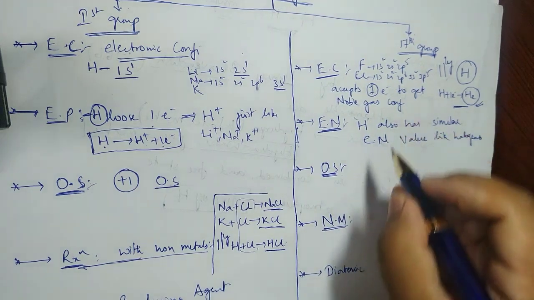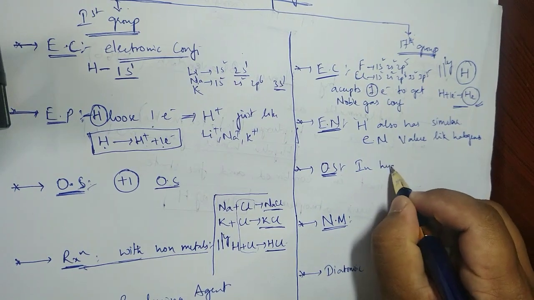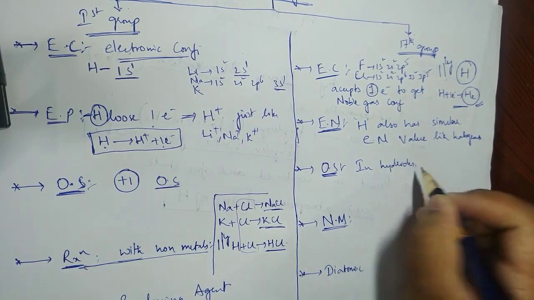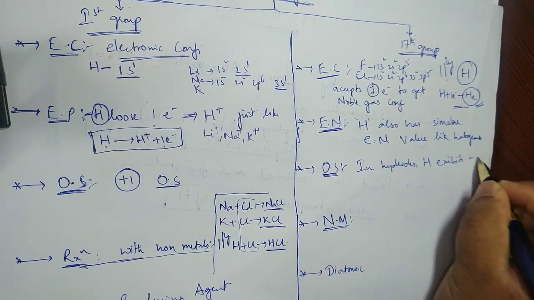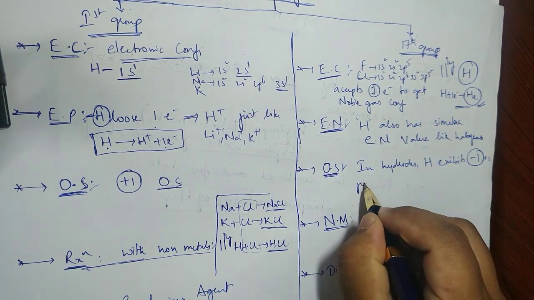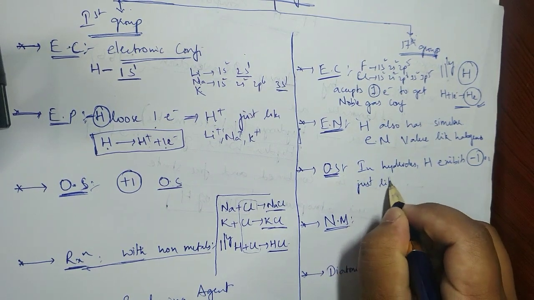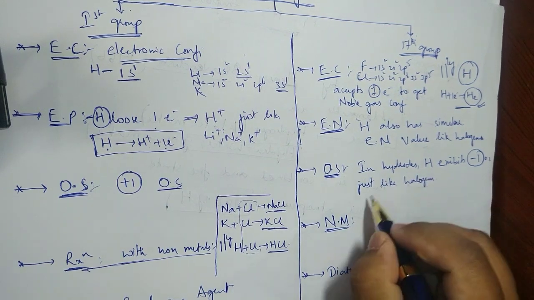We know that in hydrides, hydrogen exhibits -1 oxidation state, just like halogens. What is the meaning?